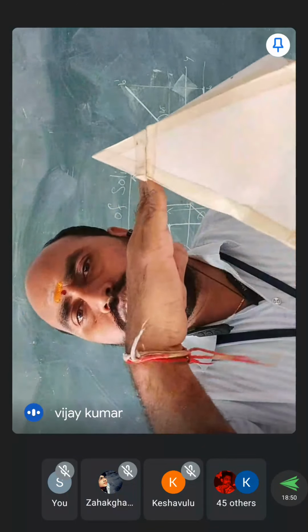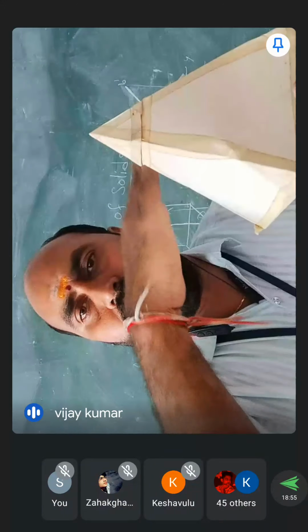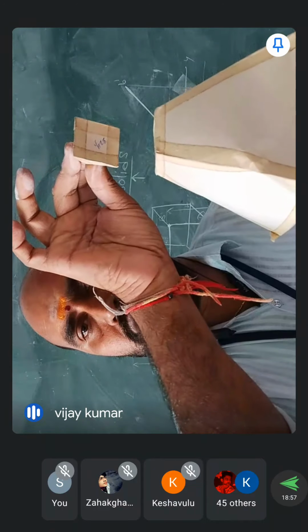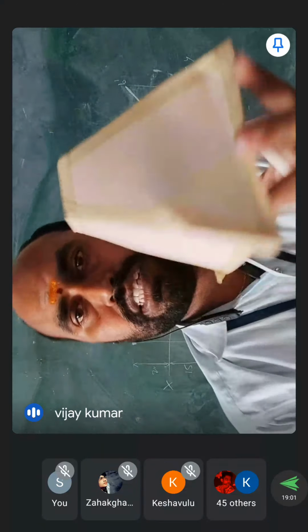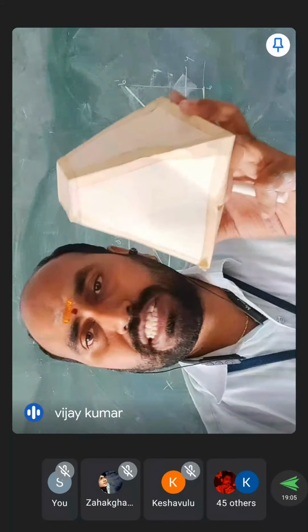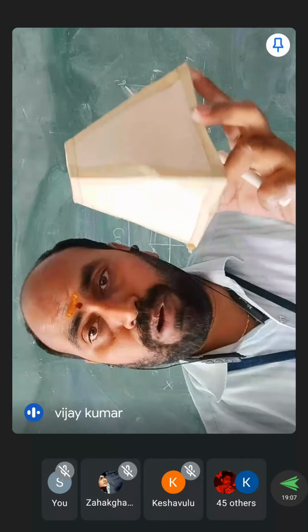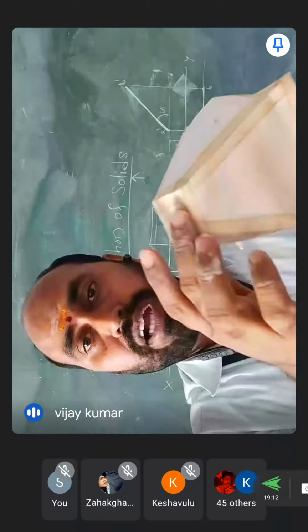Actually, it is a square pyramid. I will cut this particular topmost point. Some part of this particular object I will cut. I am removing it like this. So this small part is removed from this one. The remaining solid will be called a frustum or truncated solid. So, in some cases he will ask about this cutting part.